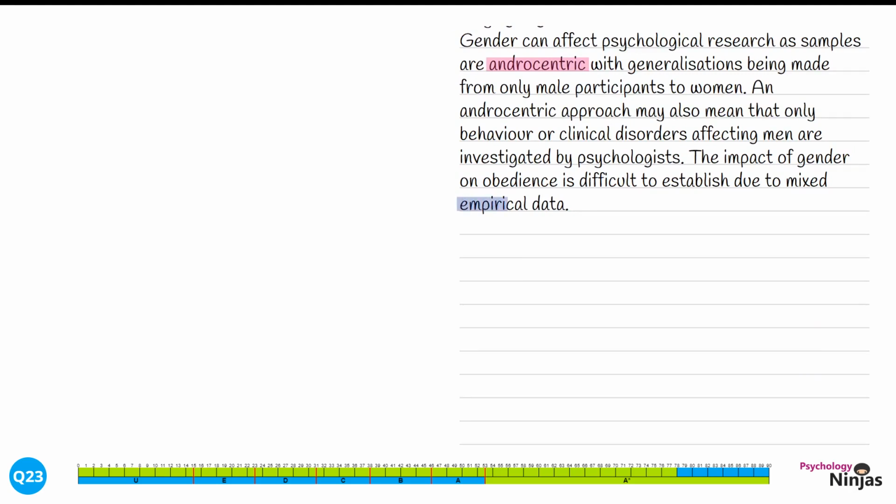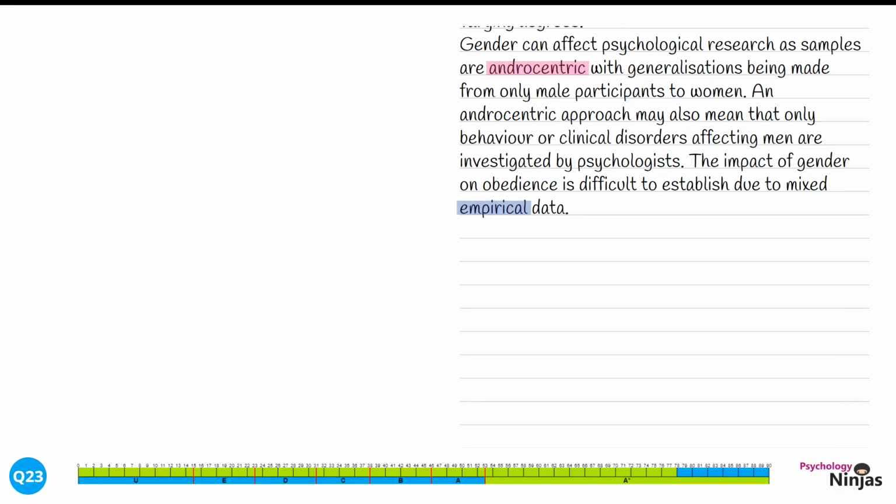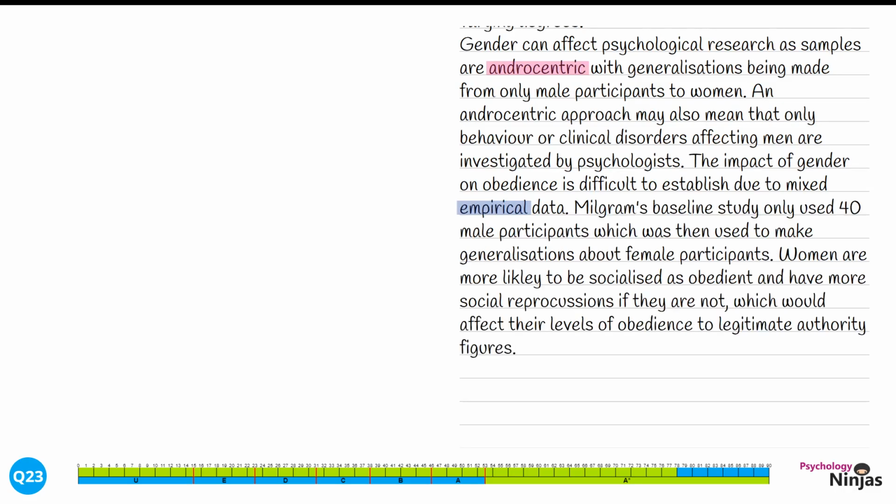We're saying that the research evidence or the studies collected on obedience and gender as a factor are giving us mixed results. We could also use the term external reliability here to give a similar idea. To explain, we're going to explore the impact of gender on obedience. Milgram's baseline study only used 40 male participants, which was then used to make generalisations about female participants.